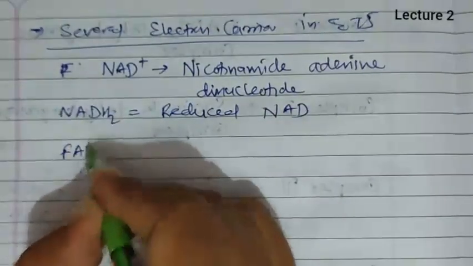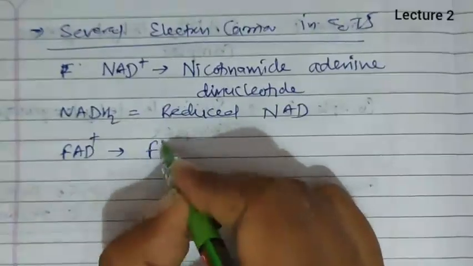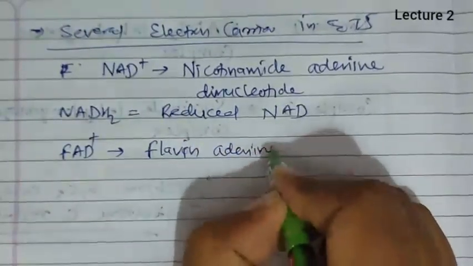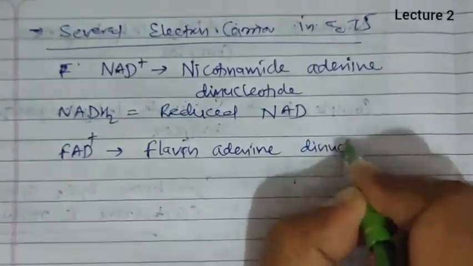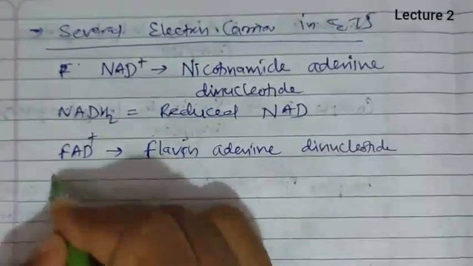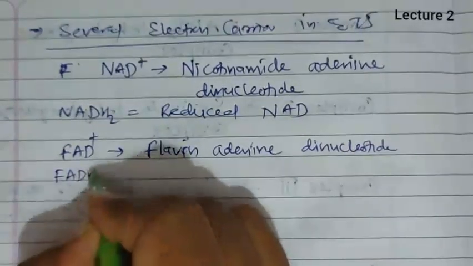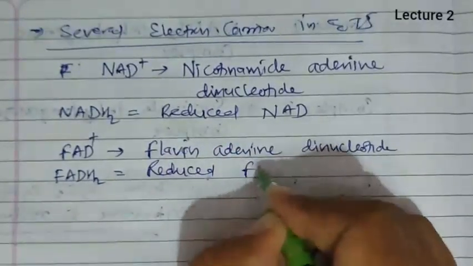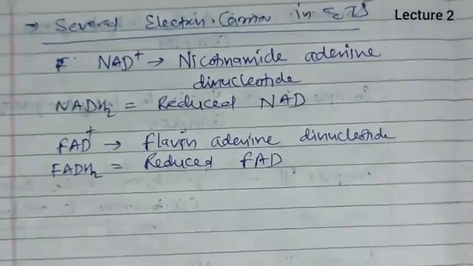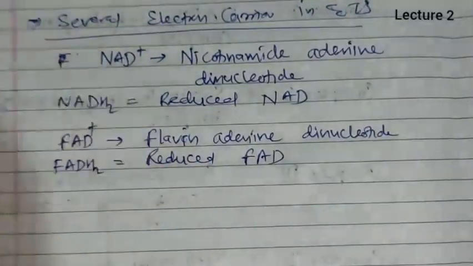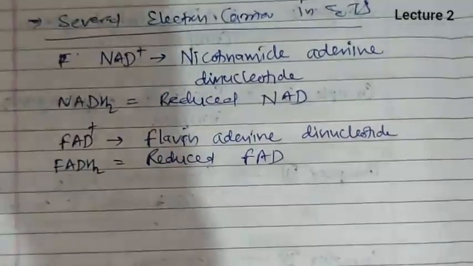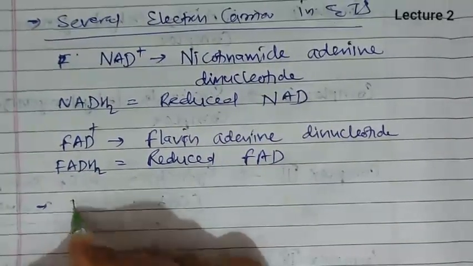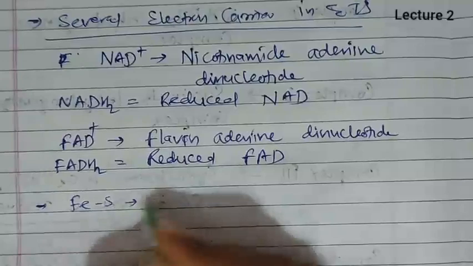Same way, FAD plus is flavin adenine dinucleotide, and FADH2 is reduced FAD.